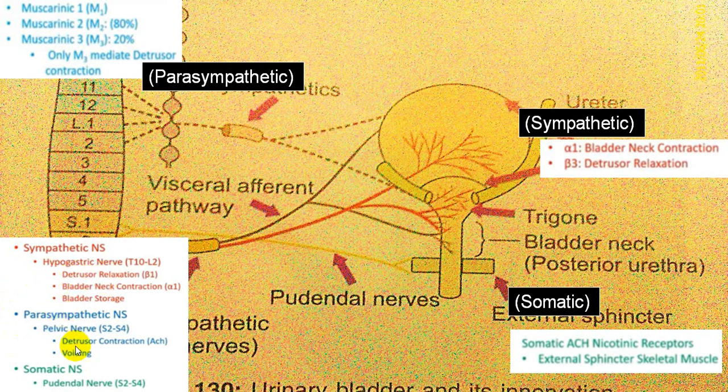So the parasympathetic system will give rise to detrusor muscle contraction and will help in voiding of urine. So as soon as the parasympathetic system is stimulated, the sympathetic system is simultaneously inhibited, and you will have voiding, or what we call micturition. And simultaneously along with the parasympathetic system, the pudendal nerve will have external sphincter relaxation, and it will help in evacuation of the bladder, or what we call micturition or voiding.